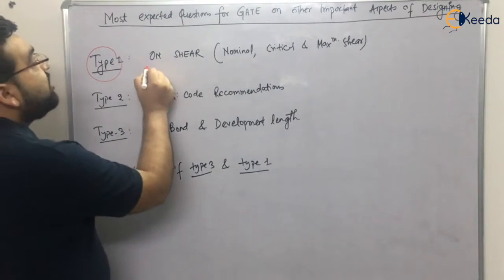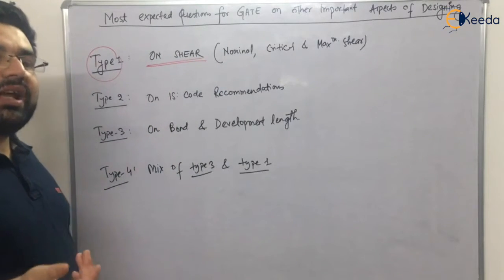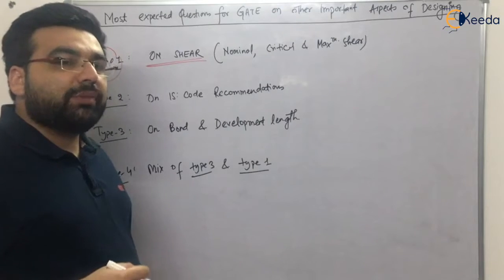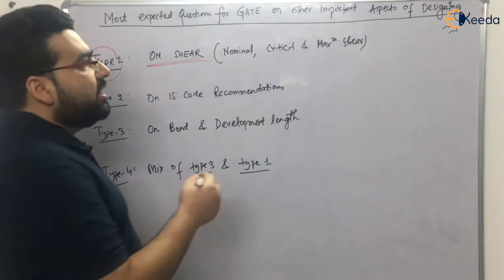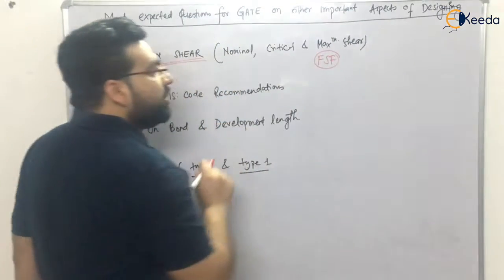The first type is on shear. On shear, there can be a numerical. The numerical can be like this, for example, just now we have solved one numerical. You are given some factored shear force. The factored shear force is given to you, right?